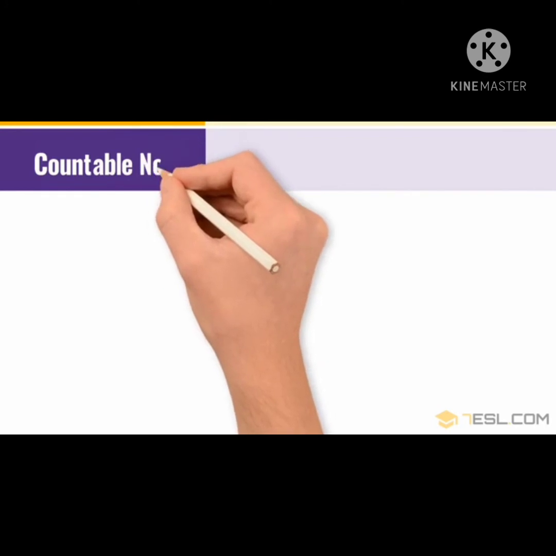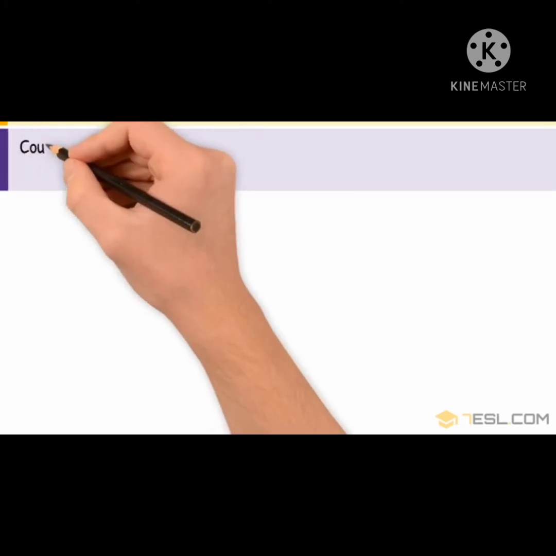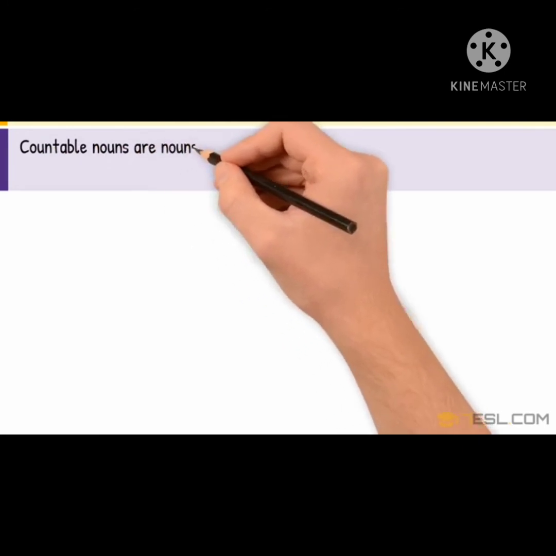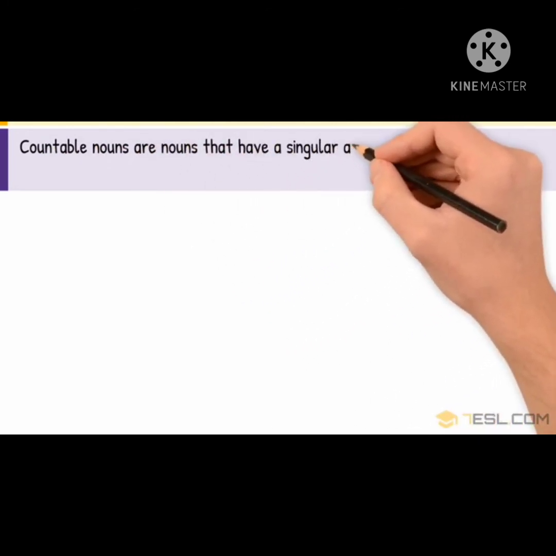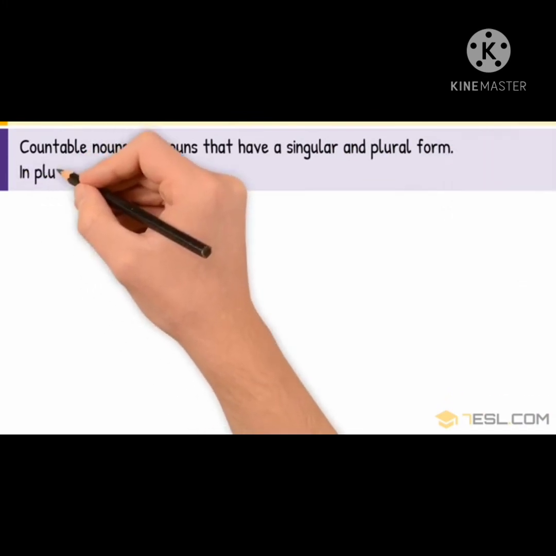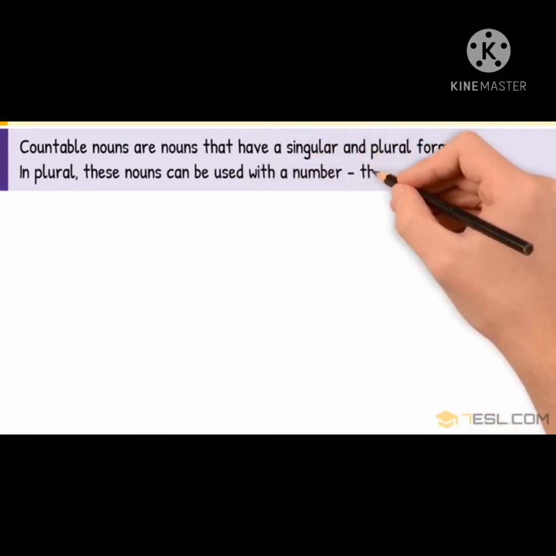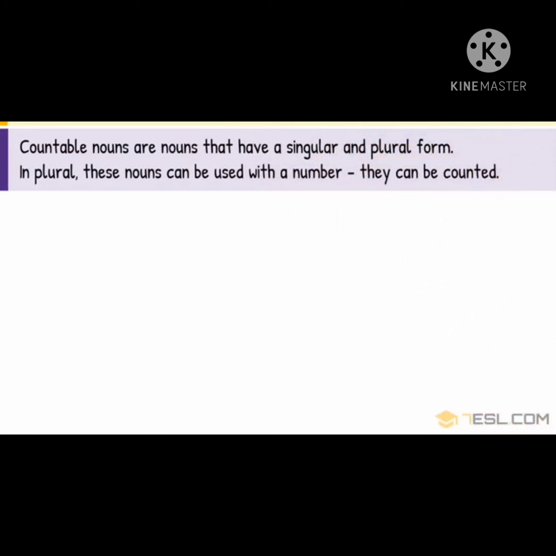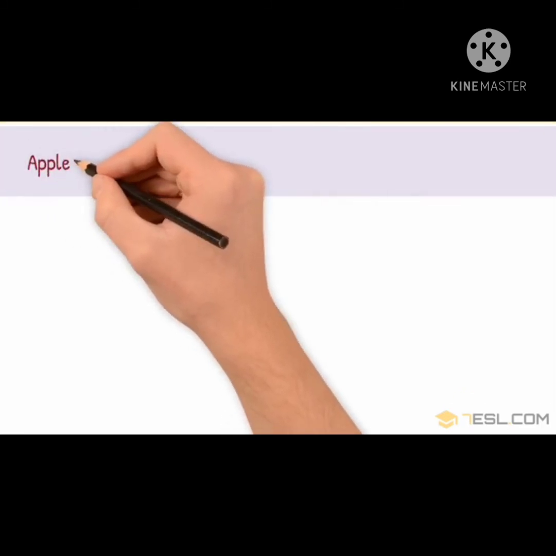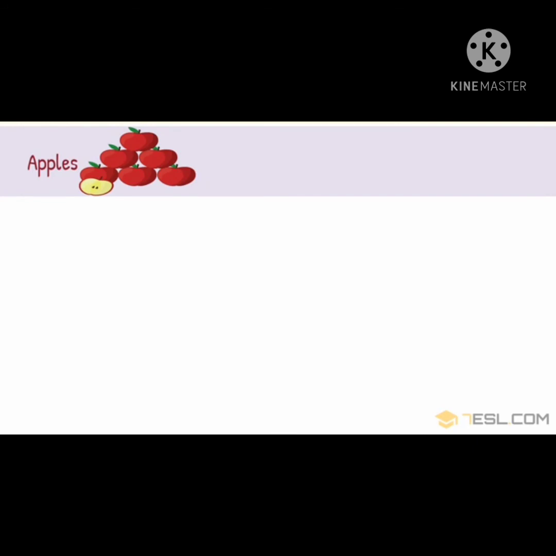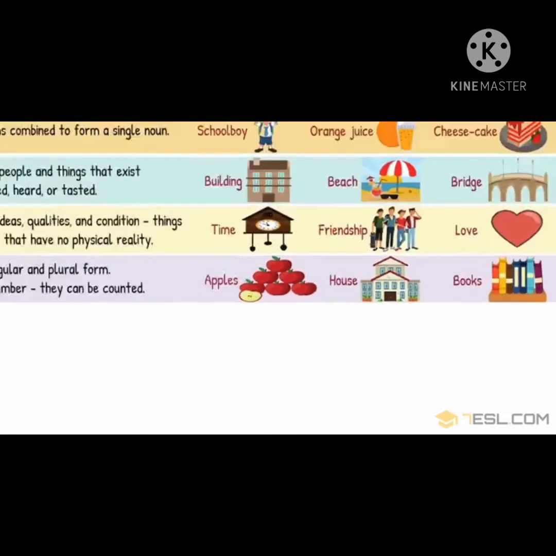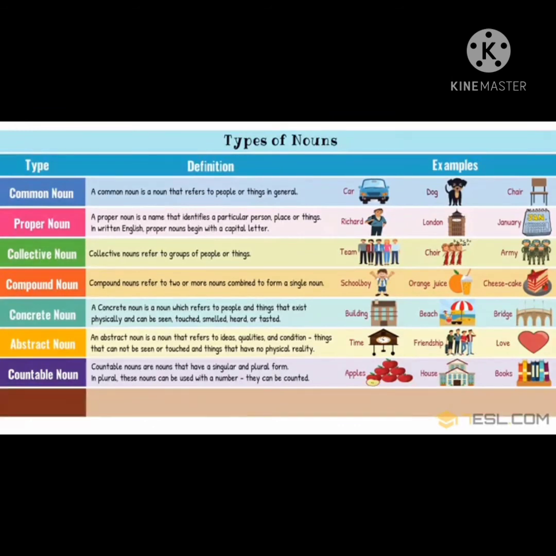The next is countable noun. As the very name indicates, all the naming words which can be counted. Countable nouns are nouns that have a singular and plural form. Okay, we can make the plural from the singular, and these nouns can be used with a number. They can be counted. For example, we can make the plural of these nouns: apple, apple is singular, and apples. House, houses. And book, books. Chairs, walls, bags, pencils. These are all countable nouns.